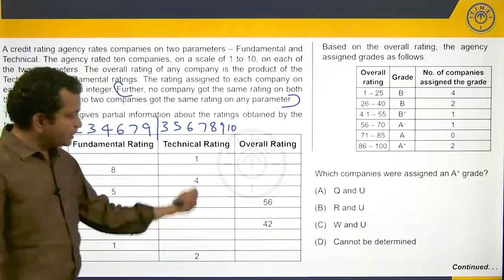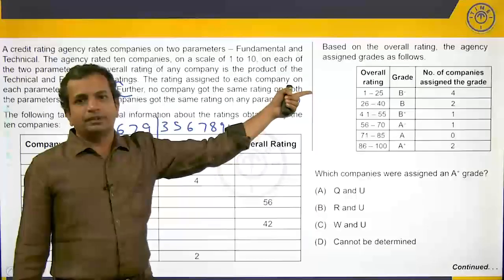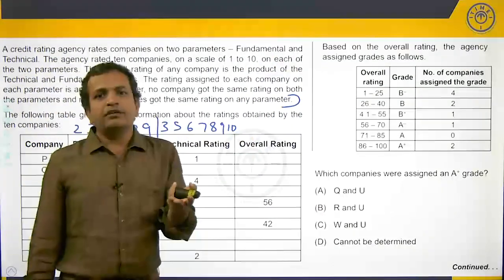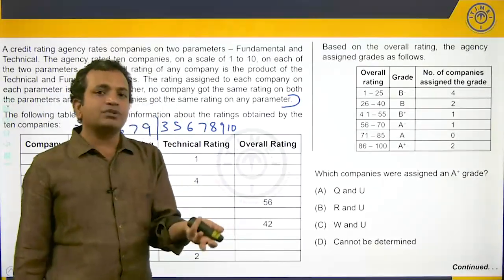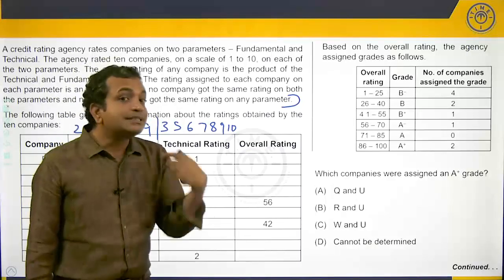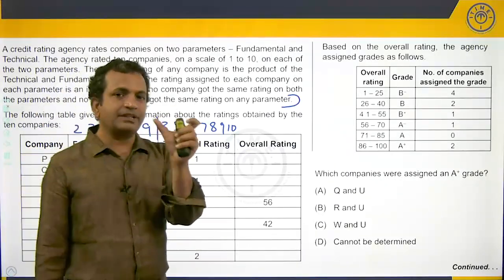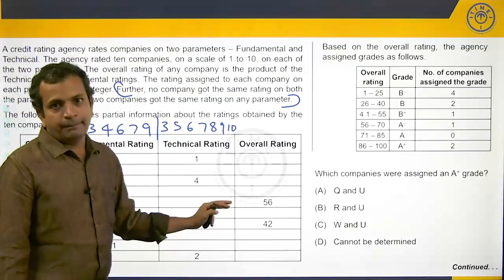Now, is 28 possible as a rating to be given? No, because the scale is only 1 to 10. So 2 and 28 is not possible. 3 is not a factor of 56. If it is 14, which is also not possible, 5 is not a multiple, 6 is not a multiple, 7 is a multiple, 7 8s are 56. So that is one possibility, 7 and 8. So 7 here, 8 here, or 8 here, 7 here is a possibility.